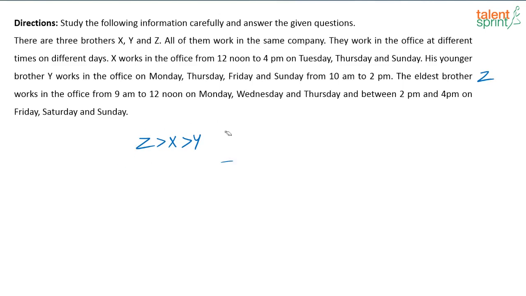Now, let us understand the information given. What are the days that you have? You have Monday till Sunday. Let me just write down here: Monday, Tuesday, Wednesday, Thursday, Friday, Saturday and Sunday. We have 3 brothers X, Y and Z.